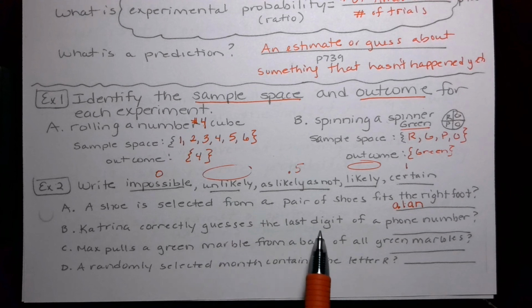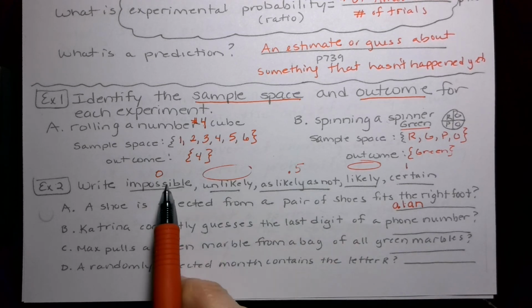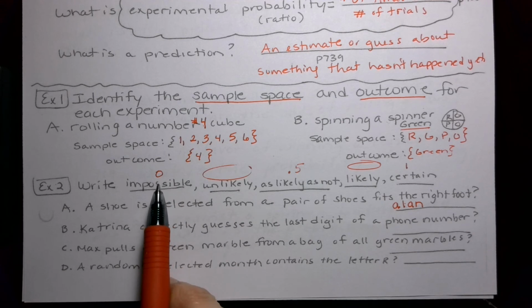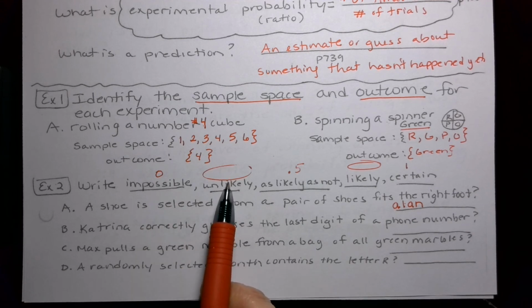Katrina correctly guesses the last digit of a phone number. Okay, well that's like 10 digits. So it's not impossible. Okay, it's not impossible. But I would go with it's unlikely.